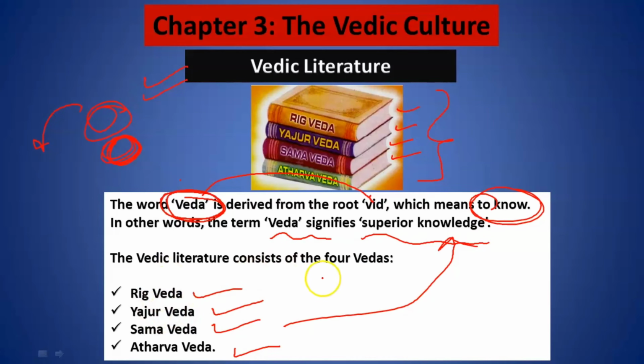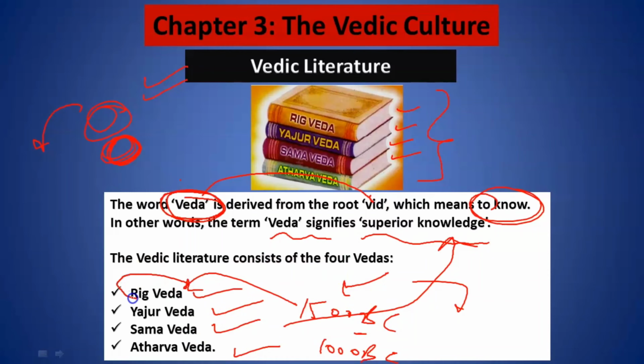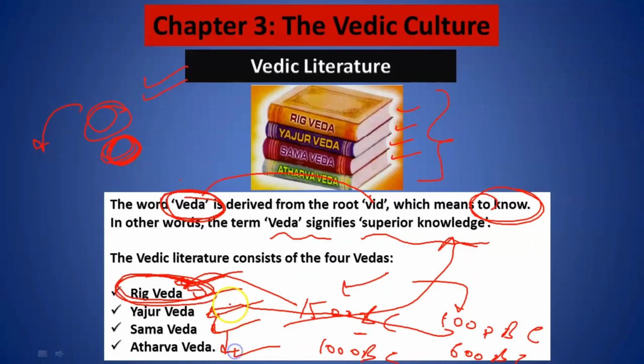Now please understand, as I have differentiated the time frame, 1500 BC to 1000 BC is the early Vedic period. This is the time frame for the Rig Veda, the time when this Vedic literature was established or this book was written. And 1000 BC to 600 BC is the later Vedic period, when these three books were written down.